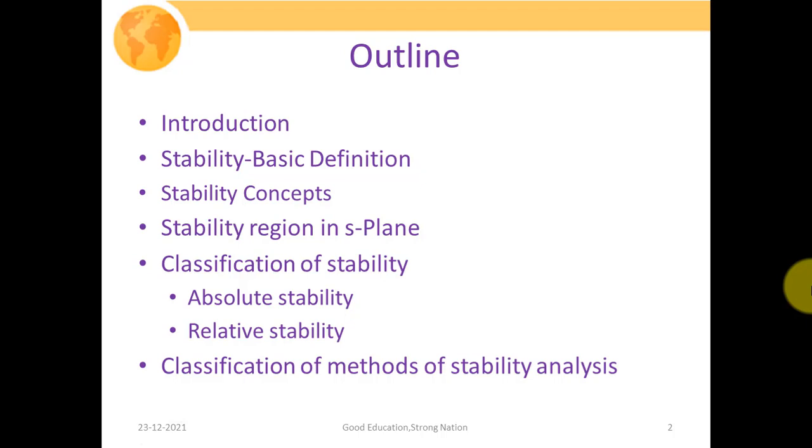What is the BIBO criteria, that is your bounded input and bounded output. Then we're going to discuss some of the stability concepts, which will be followed by the stability region in the S-plane, that is where should poles lie in your S-plane so that our system will be stable or unstable. Then we're going to discuss the classification of stability, that is your absolute stability and relative stability. And finally we're going to conclude by discussing the classification of methods of stability analysis.